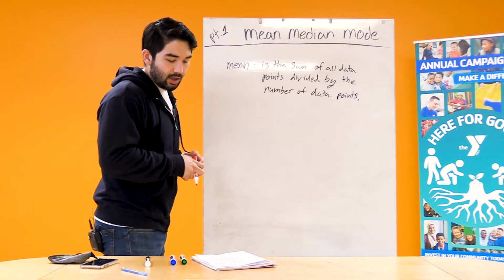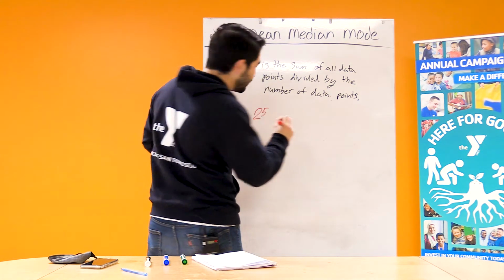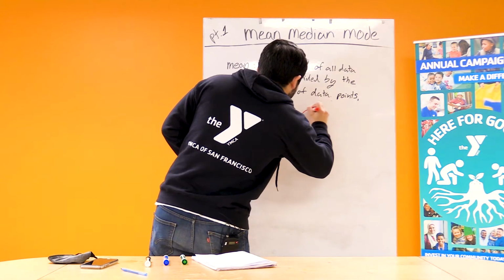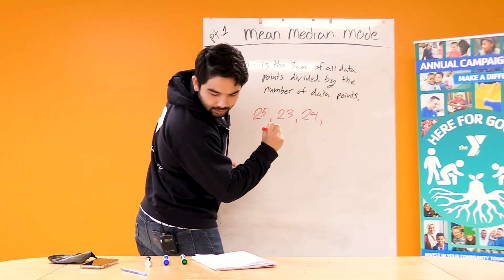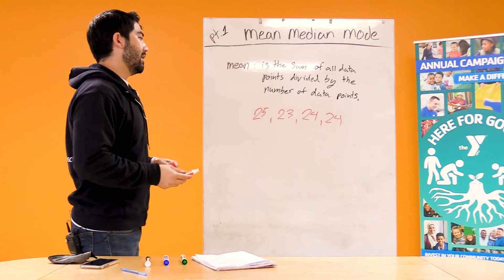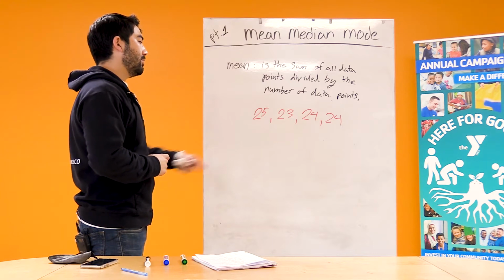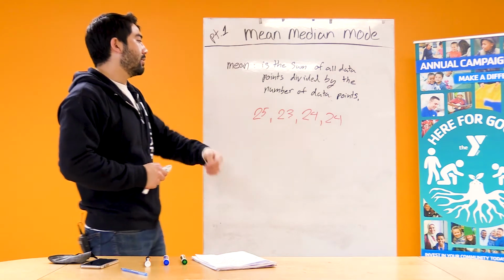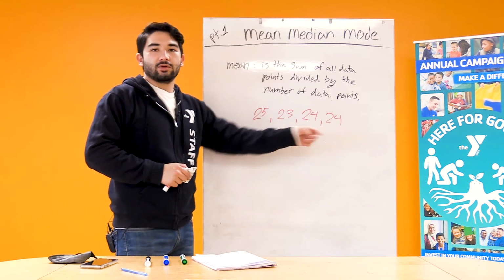For this, we'll have the numbers 25, 23, 24, and 24 again. Let's say this is the number of seconds that people wash their hands at the bathroom. The first person washed their hands for 25 seconds. The second person washed their hands for 23 seconds. The third, 24 seconds, and the fourth, 24 seconds also.